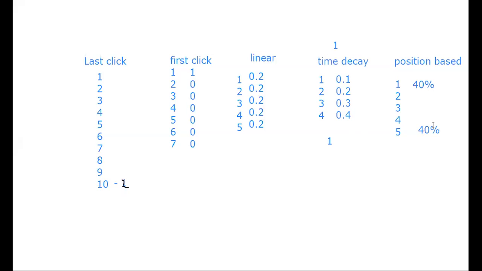Right. So in position based, what happens? It gives 40% credit to the first ad click and 40% credit to the last ad click. Right. That becomes 80%. Now we are left with 20% of the remaining attribution. So the rest 20% would be distributed equally in all the touch points. Let's say there are 3 remaining touch points, so that would be 20% divided by 3, right? So almost 6.6%, 6 point something percent each.